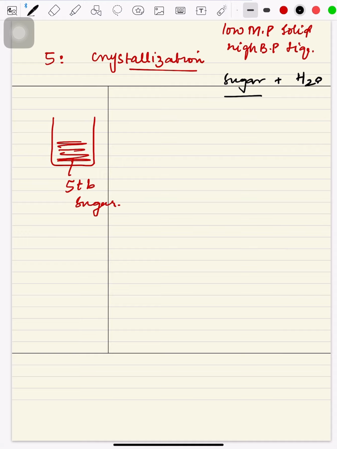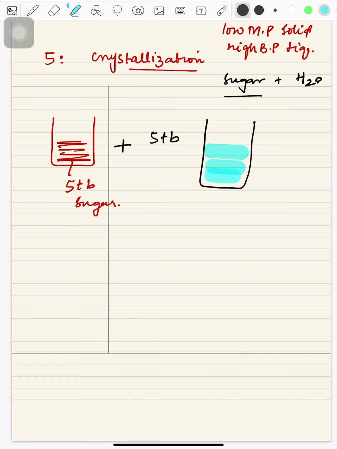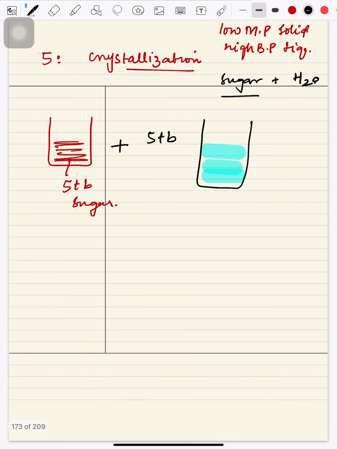Okay, so here we have taken 5 tablespoons of sugar along with 1 glass of water, and now we are going to add 5 more tablespoons of sugar. What we will observe in this case is that there will be water, and this is sugar over there. For example, I'm going to draw sugar with the pink color.